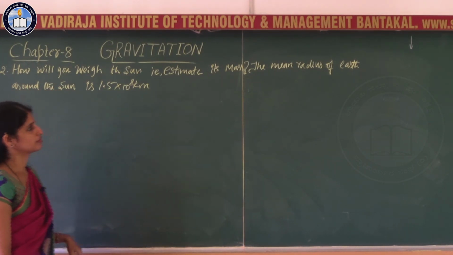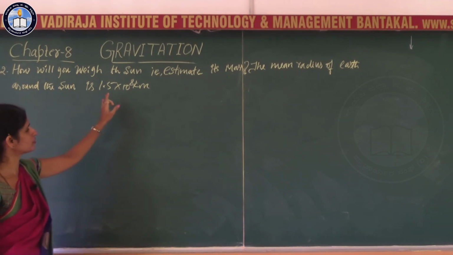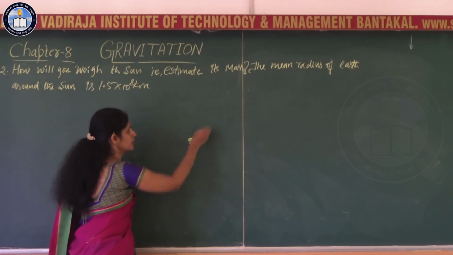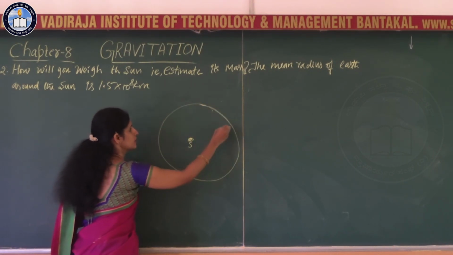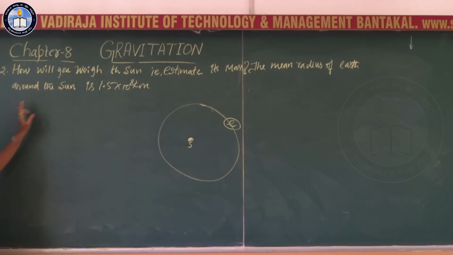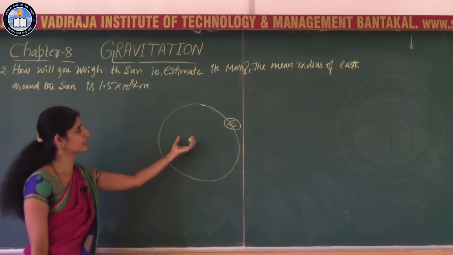Estimate its mass. The mean radius of Earth's orbit around the sun is 1.5 into 10 to the power 8 kilometer. Here the sun is at the center and Earth is revolving around the sun. So you are supposed to find the mass of the sun.